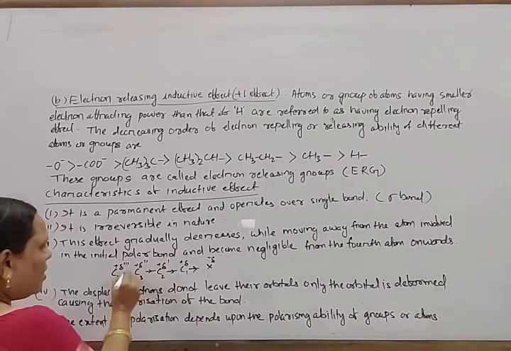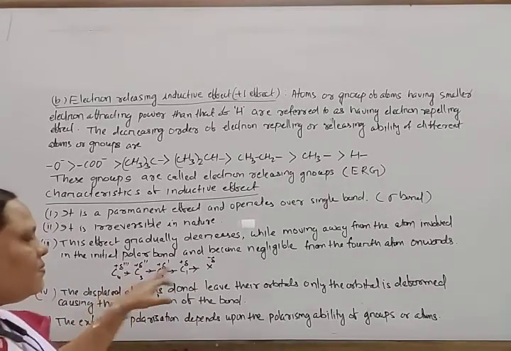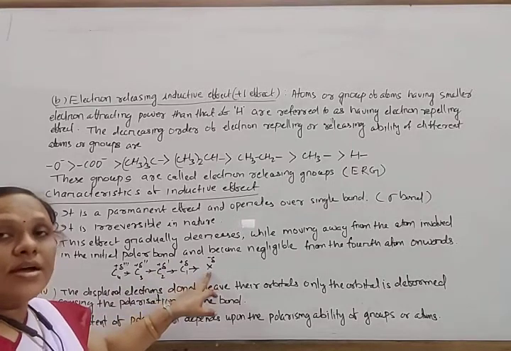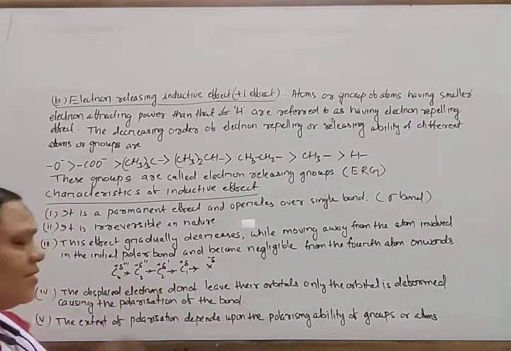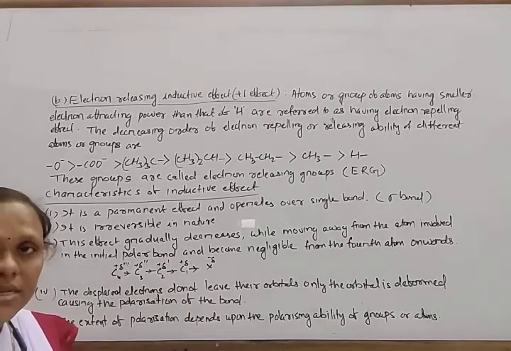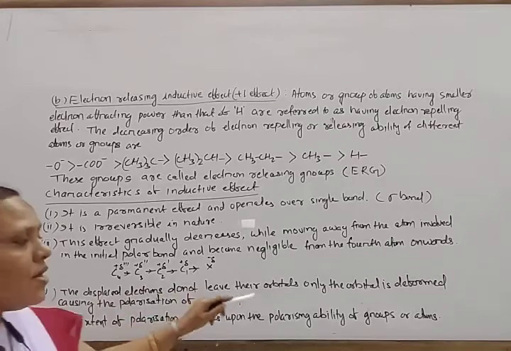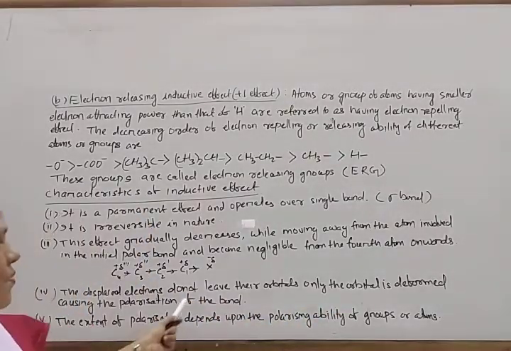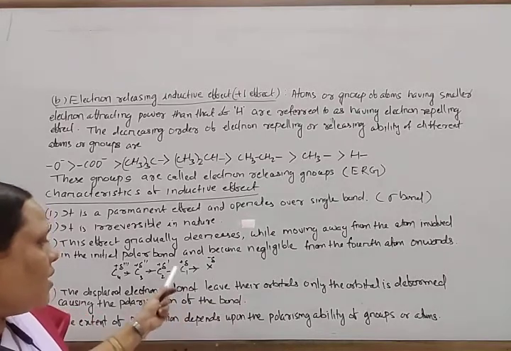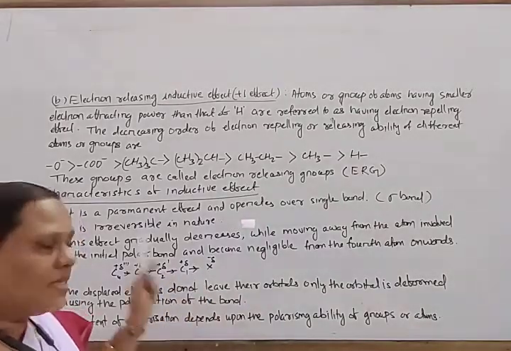Generally the ability decreases as the distance from the polar bond increases, so the inductive effect decreases. That may be on the plus side or the minus side; both decrease. The displacement of electrons does not leave their orbitals, only the orbital is deformed, causing polarization of the bond. So the electron does not shift completely from here to here, only slight polarization takes place.